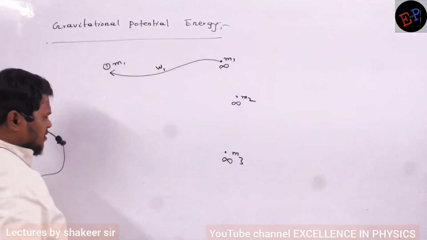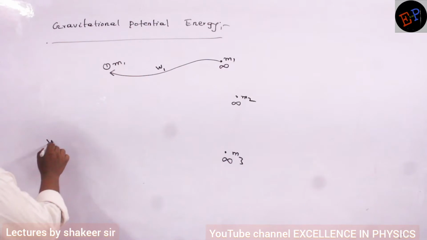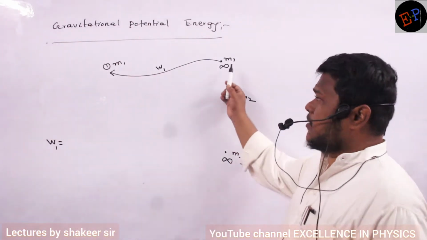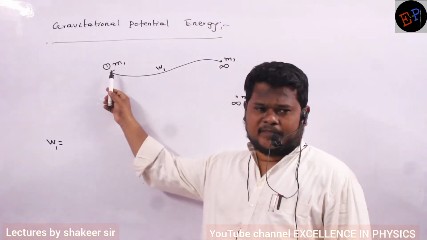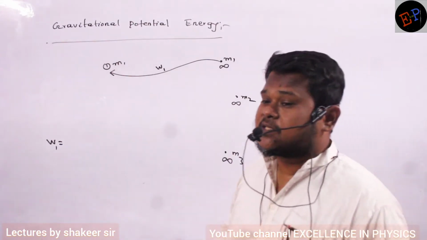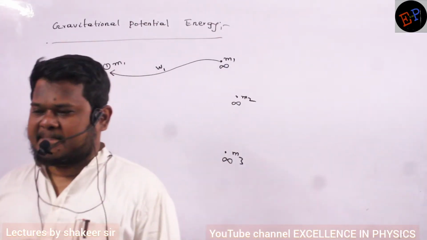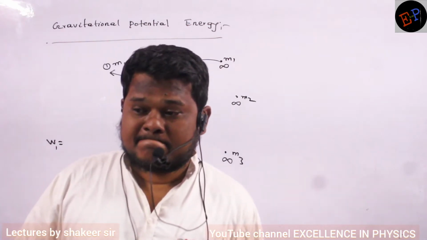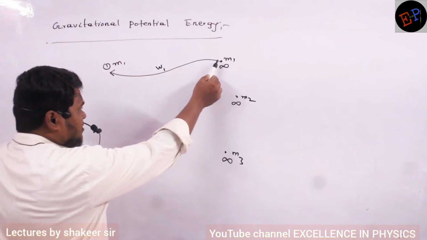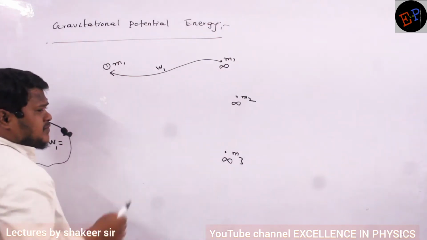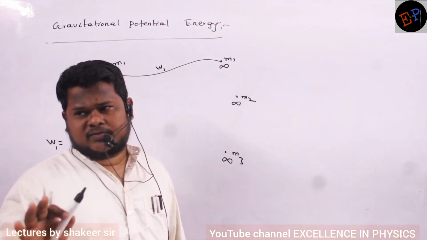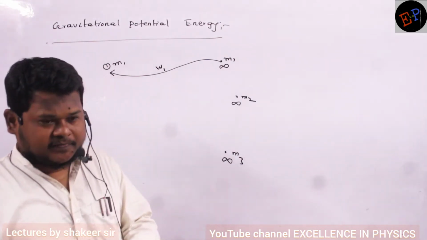Now can you say W1 value will be how much? Can you say, anybody? To bring the mass from infinite separation to any position, let the amount of work done be W1. So W1 will be how much? 0. Why? Very good. If I want to bring this mass from infinity to this position, I need not apply any force. Why do I need not apply any force?